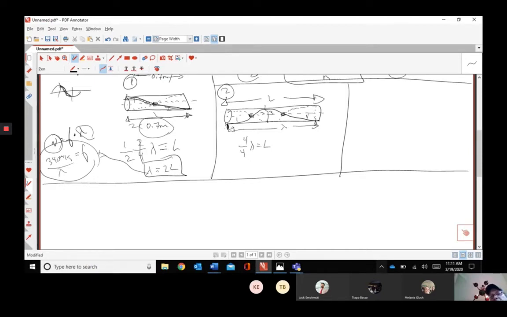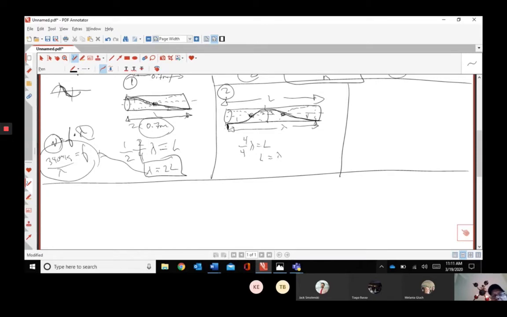So if that was 1 meter, it'd be 1. Doesn't that make sense, right? Because we've accommodated all our crests and we've got our trough. We did 1 complete wavelength right there. So lambda, or L, would equal lambda, and lambda would equal L. Not so hard. Okay. So far, so good.